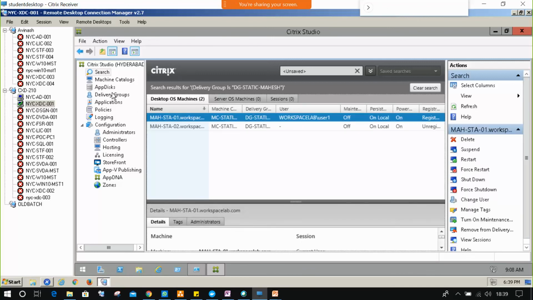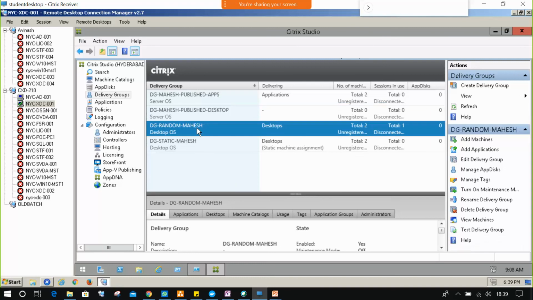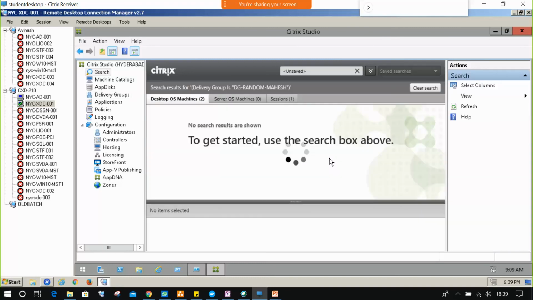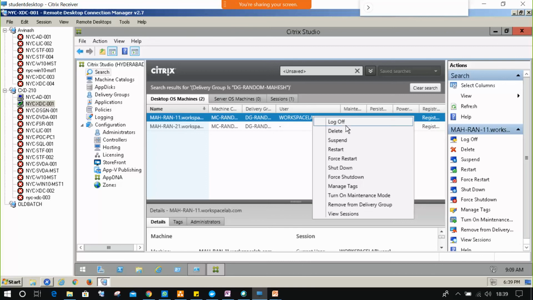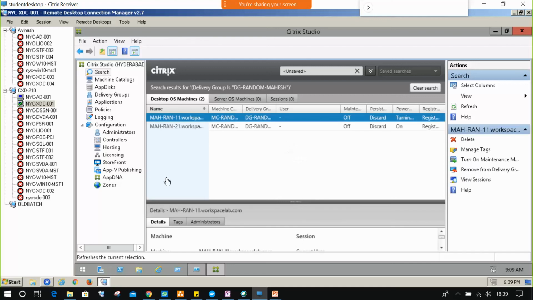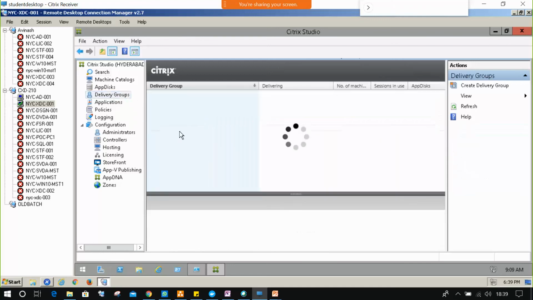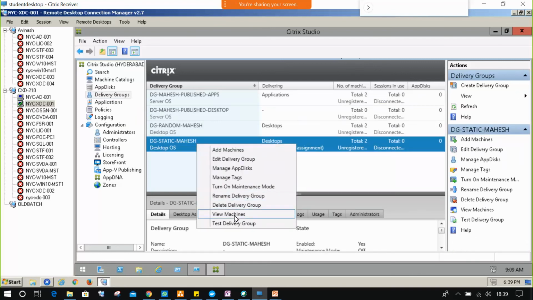But what about a random delivery group? What is a random delivery group? It will be switching from machine to machine. For example, if I right click and log off the user, see, the username will disappear. But if we go to the static delivery group and view machines,